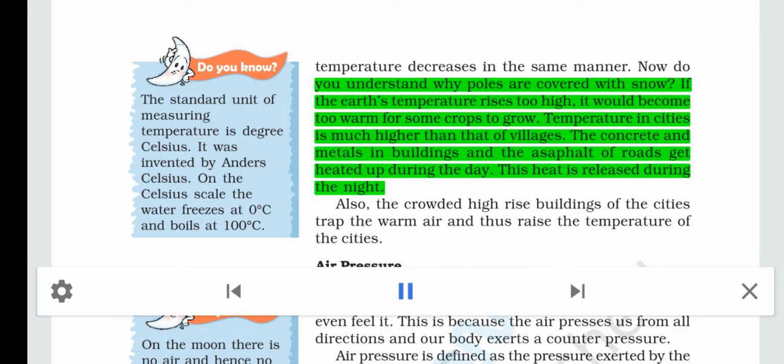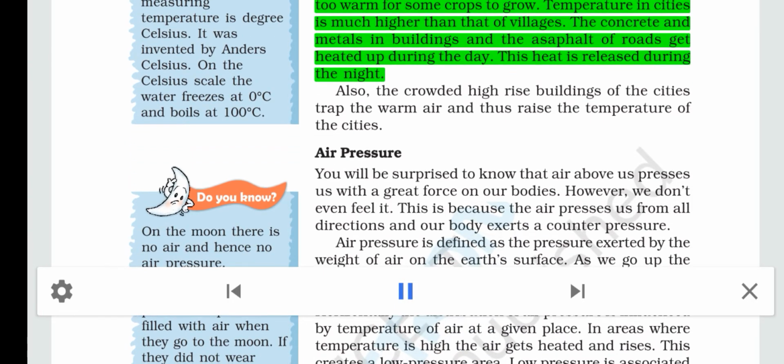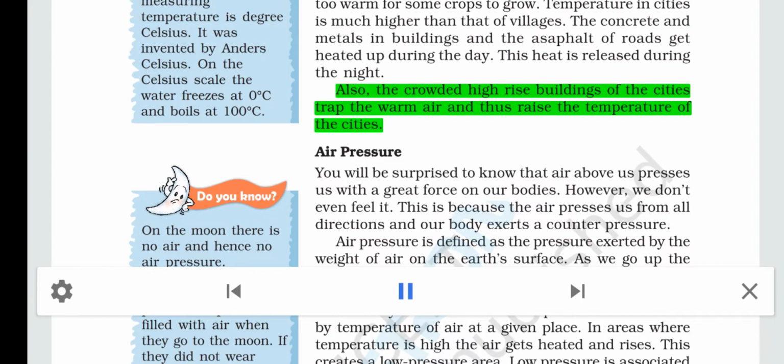If the Earth's temperature rises too high, it would become too warm for some crops to grow. Temperature in cities is much higher than that of villages. The concrete and metals in buildings and the asphalt of roads get heated up during the day. This heat is released during the night. Also, the crowded high-rise buildings of the cities trap the warm air and thus raise the temperature of the cities.